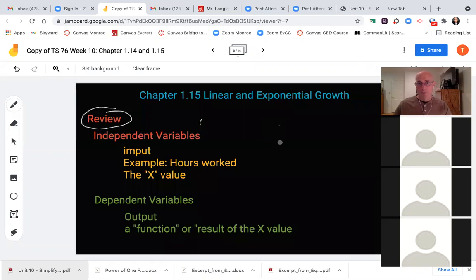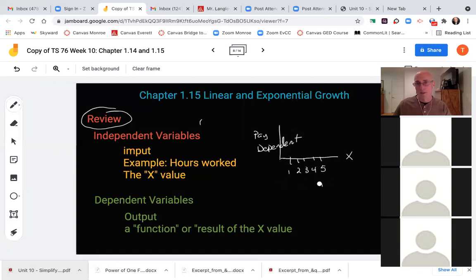And the review idea, which we're going to get to next, you have independent variables, okay? And those are usually the variables on this line here. They're on the X line, and we'll see that in a moment. And then the dependent: how many hours of work, hour 1, 2, 3, 4, 5, determines how much pay you get over here. So pay is my dependent variable, okay? All right, so that's the difference between the variables, okay?